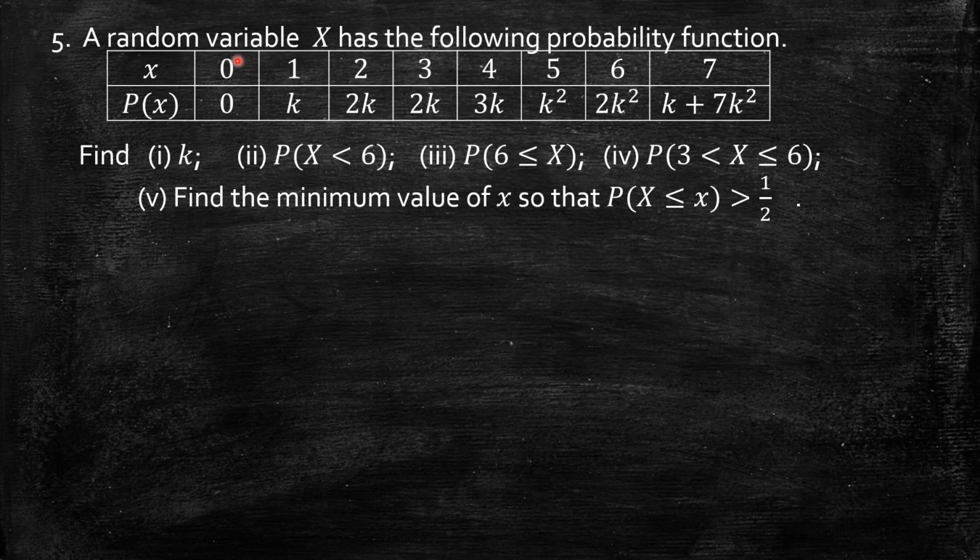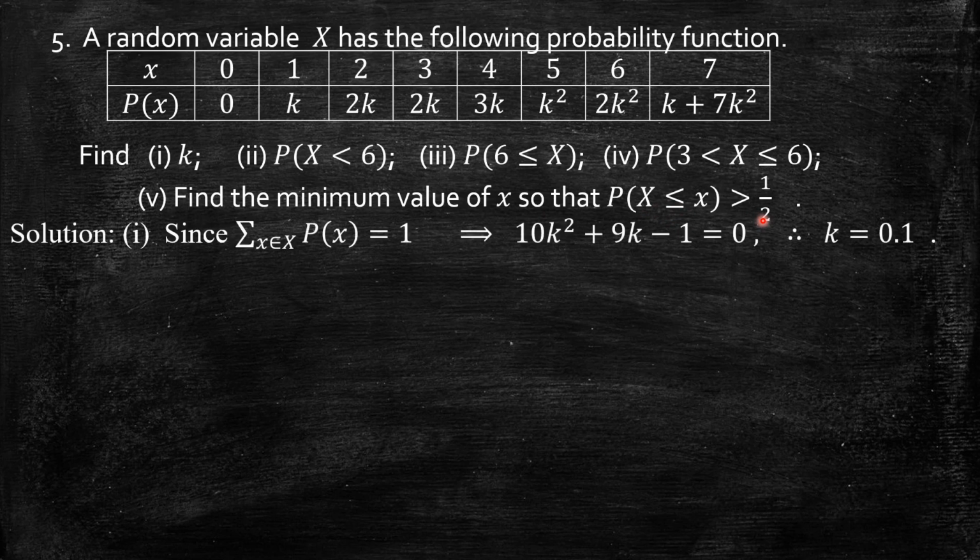Problem number 5. A random variable x has the following probability function. X takes the values 0 to 7 and the corresponding probability is given in terms of k here. Find k, the probability of x less than 6, the probability of 6 less than or equal to x, the probability of 3 less than x less than or equal to 6, and find the minimum value of x so that the probability of x less than or equal to x is greater than half.